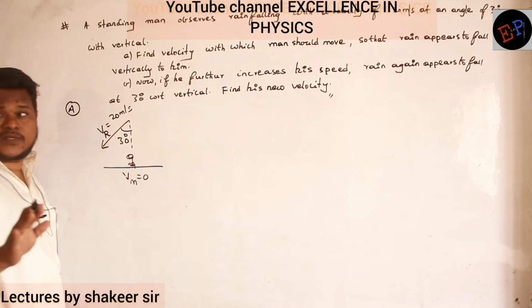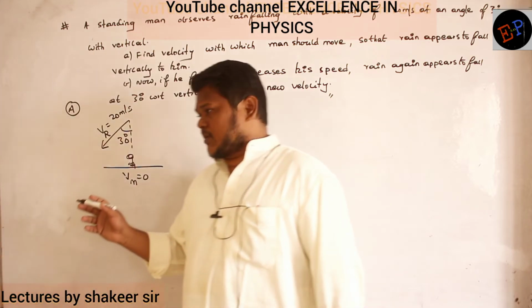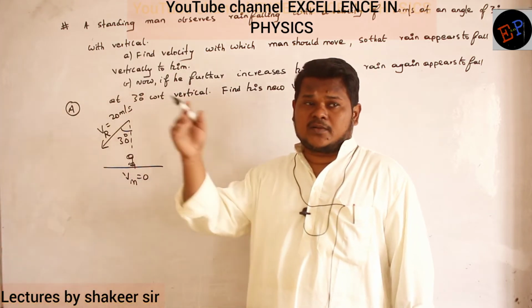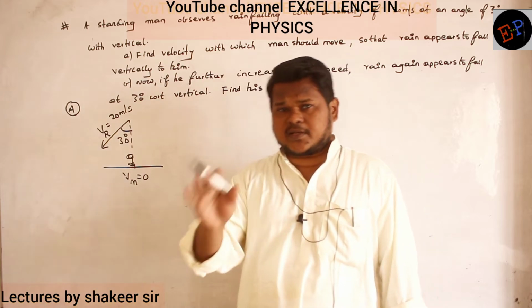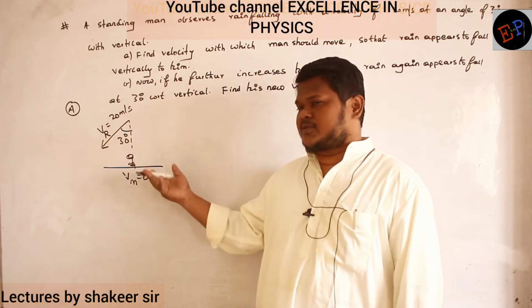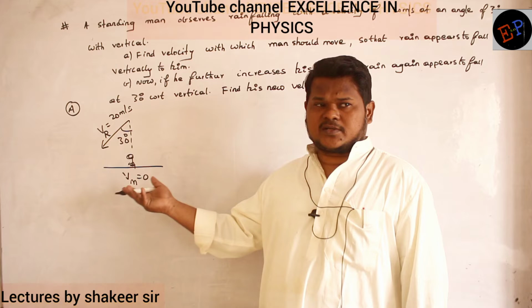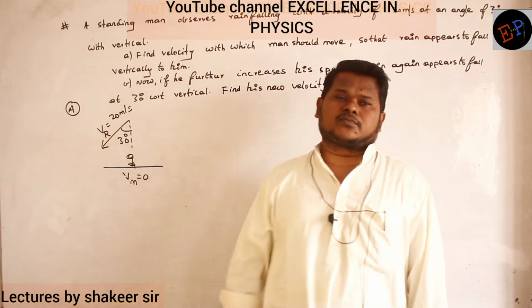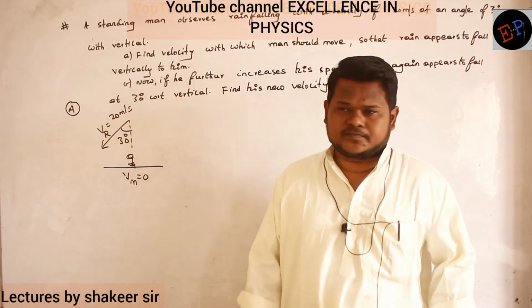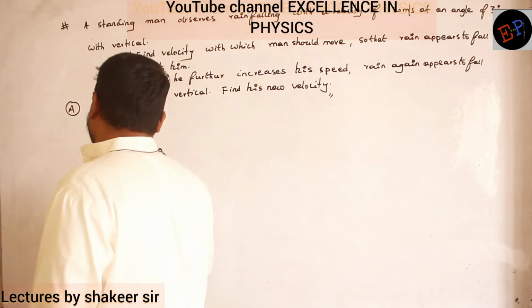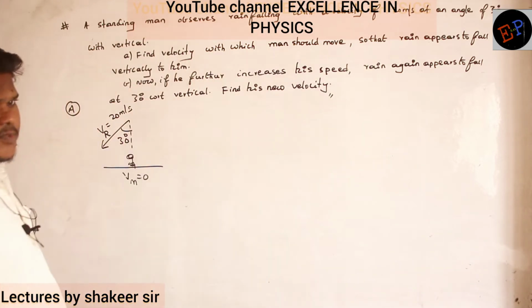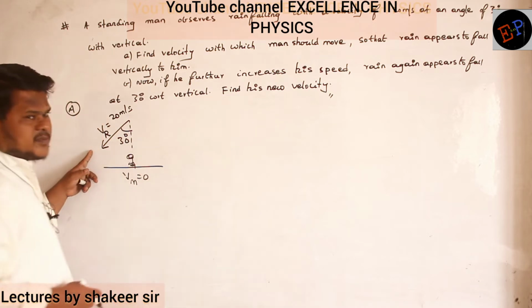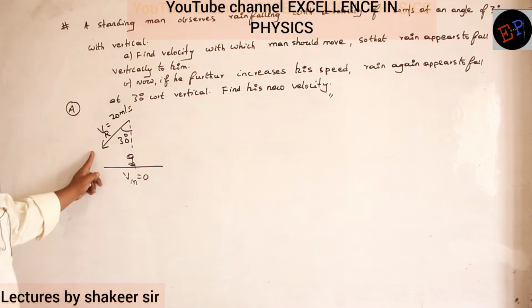Are you able to understand the language which we are using here? So here velocity of the rain with respect to man and velocity of rain with respect to ground are the same, because man is in rest position. If he is in rest position, he will observe the velocity of the rain with respect to ground. That's what he will observe. So first of all, let us split this velocity into two components. We are doing the component method, solving the problems with the help of the component method.